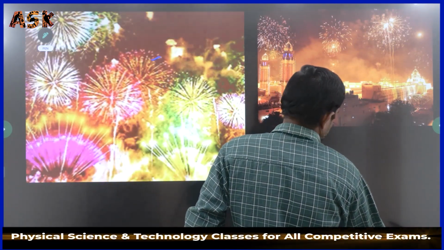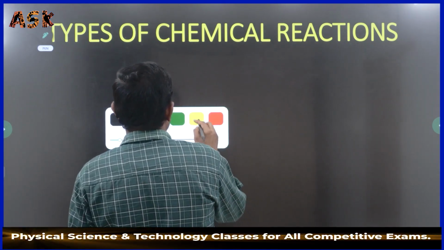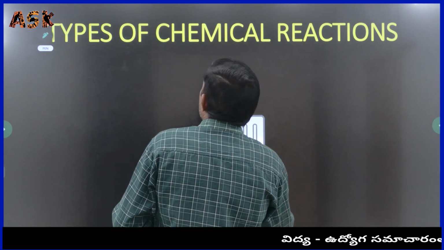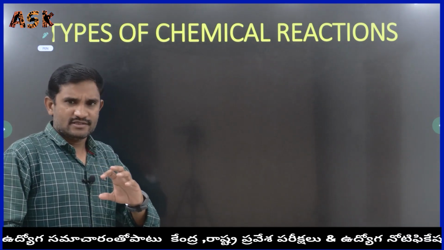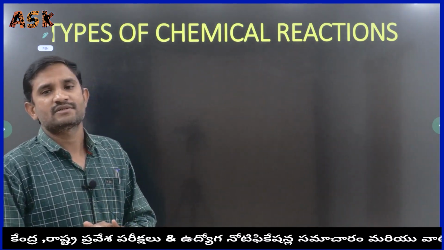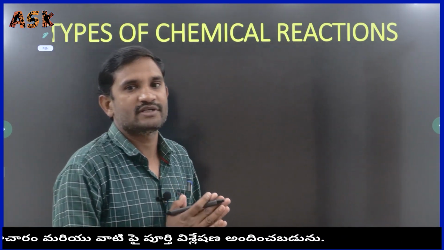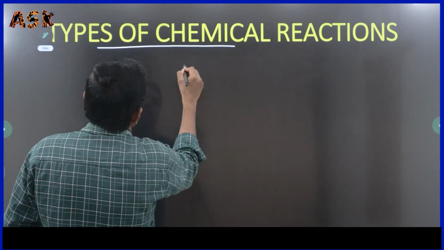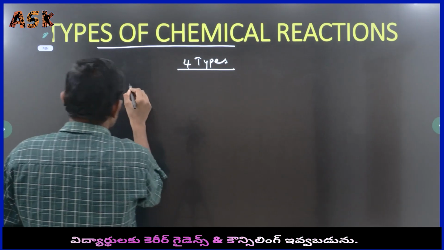Then we have to discuss the types of chemical reactions. Next concept is types of chemical reactions. For examination purposes, majorly 4 types of chemical reactions we have to discuss here.